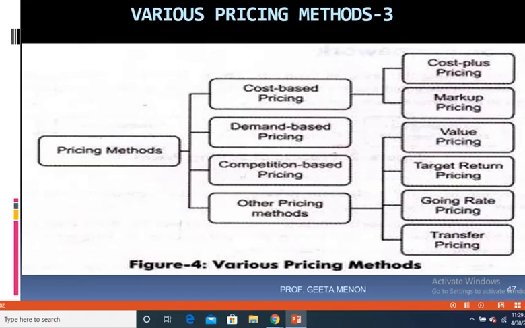Now let's understand the next pricing which is stated in the slide, and that's called penetration pricing. Now penetration pricing is very much different from skimming price. While skimming price is a very high price that is charged, penetration pricing is a low price that is charged. Now why is the price charged low? The price is deliberately charged low so as to attract customers and to capture the market share.